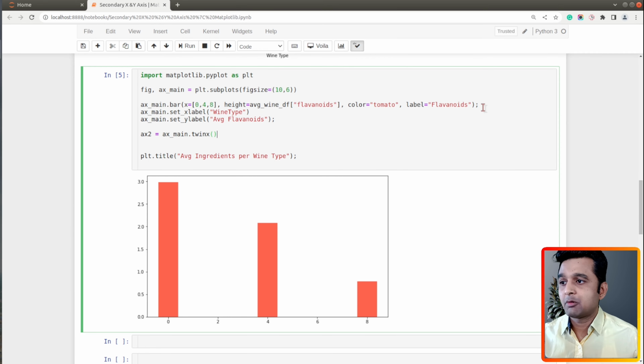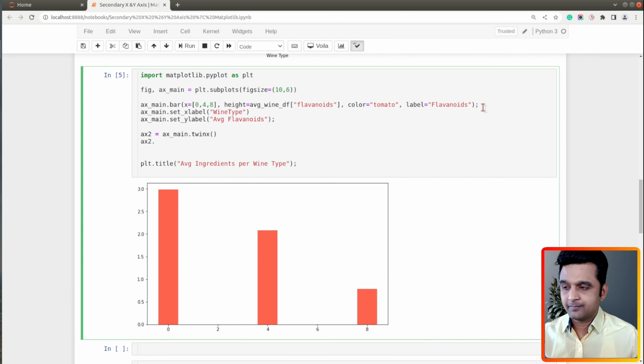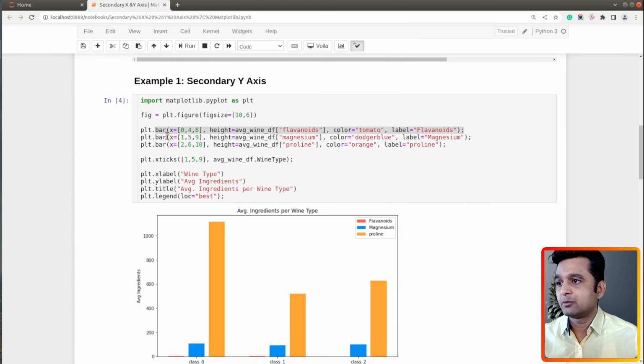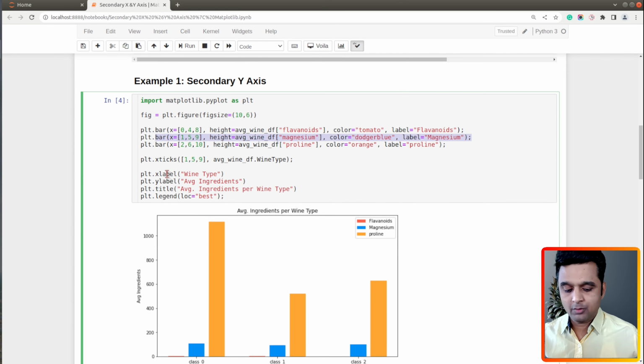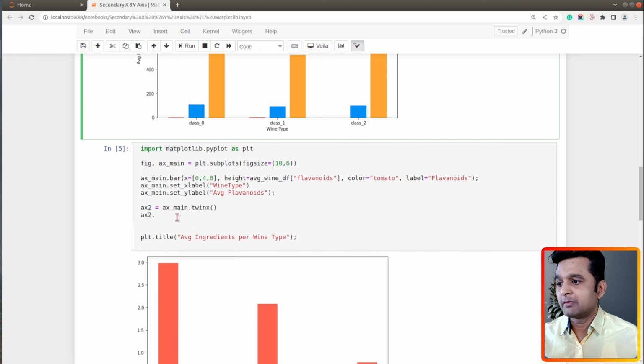So here we are introducing a secondary y-axis, using the method twinx. So remember this thing, and the reason behind naming this method twinx is that the x-axis is the same in this axis, but the y-axis is plotted on the right side. So now we have created another axis object which has the secondary y-axis. So on this object we can plot our magnesium. So let me go ahead and do that. I will copy this code to plot magnesium over here.